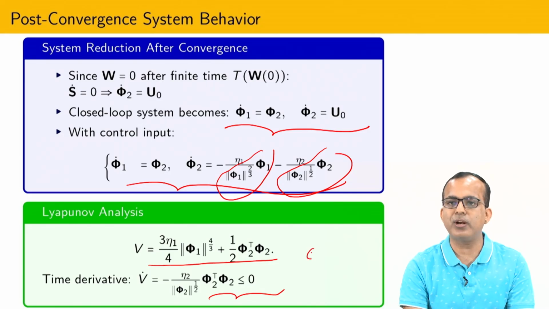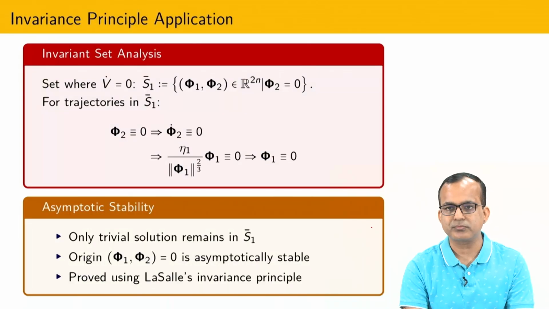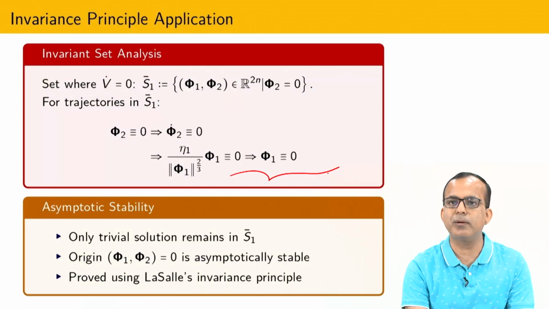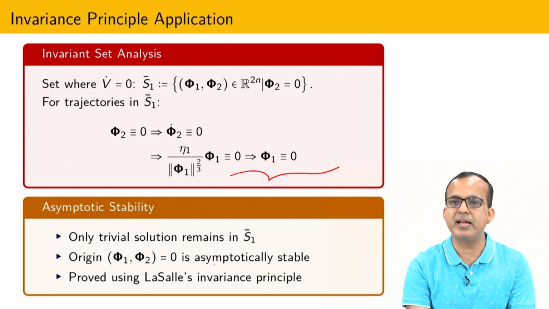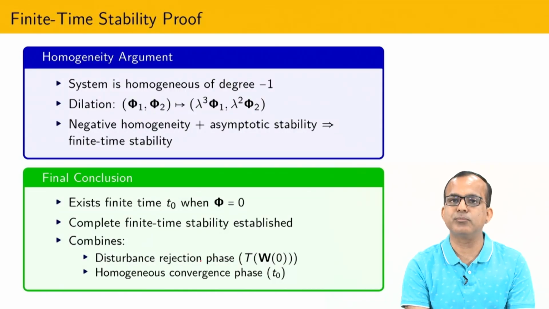So this is basically how people prove phi 2 equal to 0 from here, and after that you can substitute phi 2 dot equal to 0, and maintaining this you can see that phi 1 only equal to 0, that is the choice. So in this way you can apply the LaSalle invariance principle, and finally using the LaSalle invariance principle you can establish that phi 1 and phi 2 both are asymptotically stable.